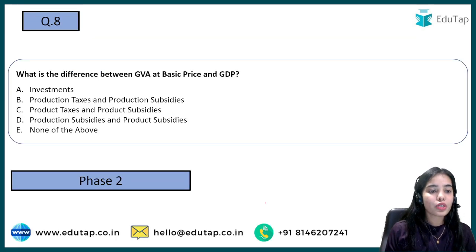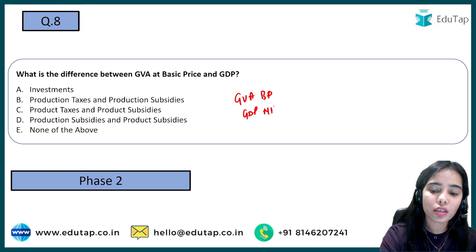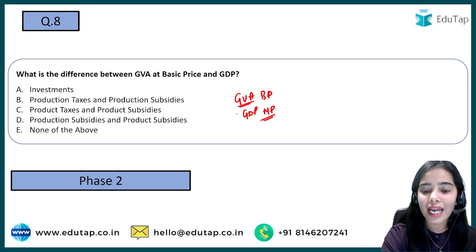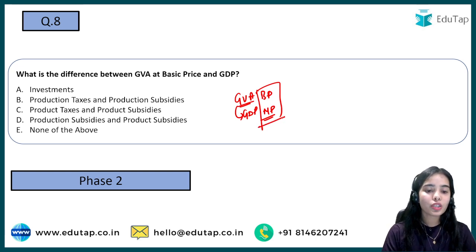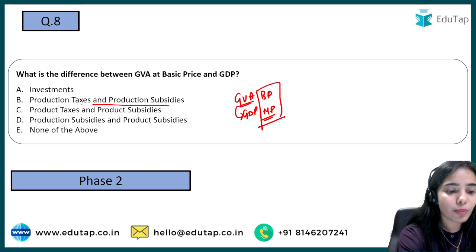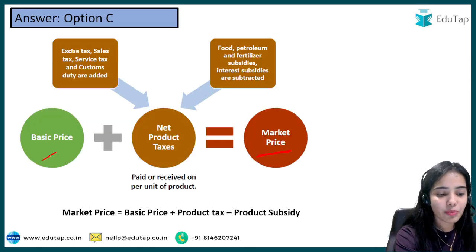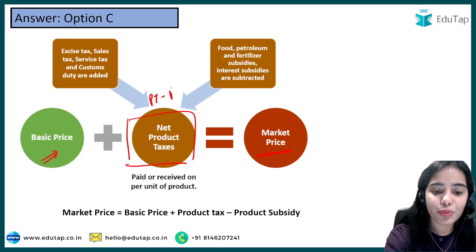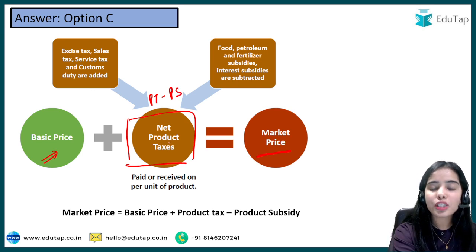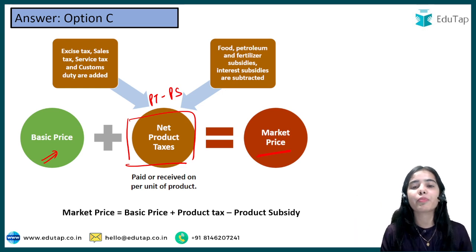Now what is the difference between GVA at basic price and GDP? Whenever only GDP is written, it is talking about the market price. So GVA and GDP are equal; we have to see the difference between basic price and market price. The difference between the basic price and market price is of the product taxes and the product subsidies, that is, the net product taxes, product tax minus product subsidies. Due to these two, the difference between the market price and the basic price is present.